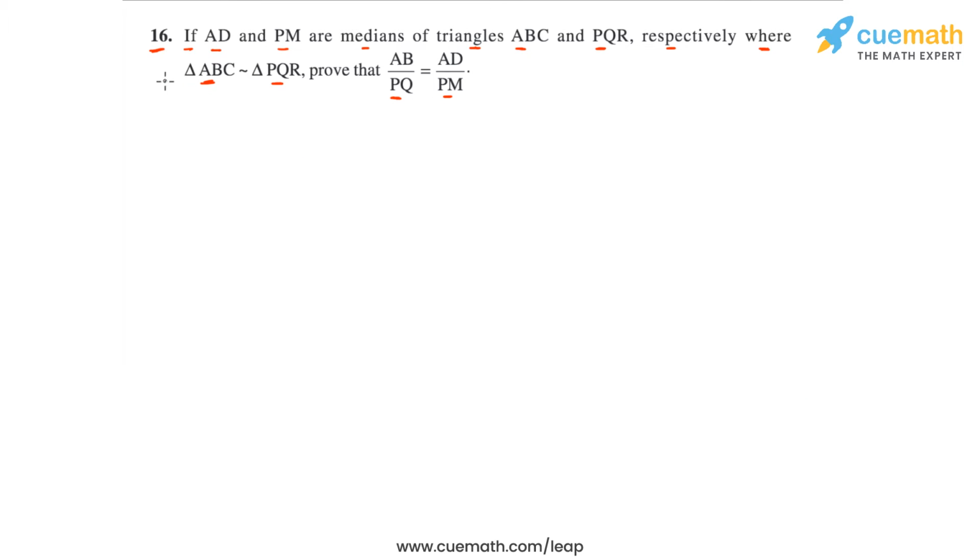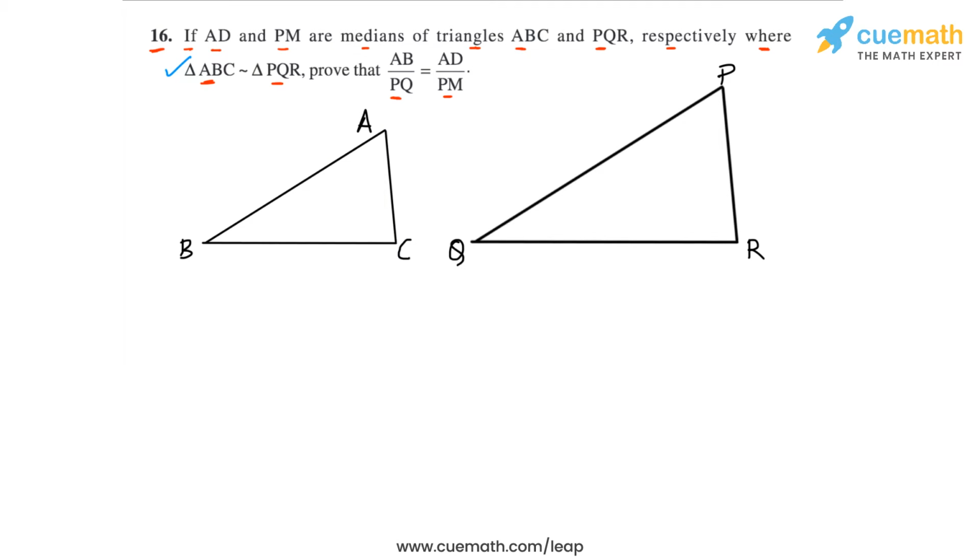So triangle ABC and triangle PQR, they are two similar triangles. So here's a figure of two similar triangles that I'm going to use for this problem. ABC and PQR, they are similar. And AD and PM are medians. So let's draw the median AD. So D would be the midpoint of BC, and we join A to D.